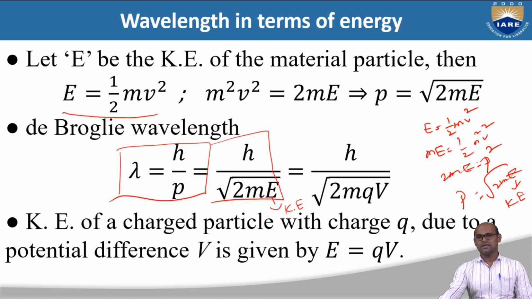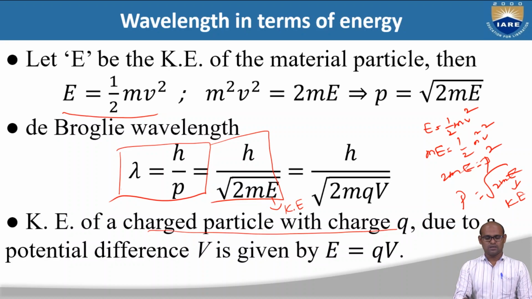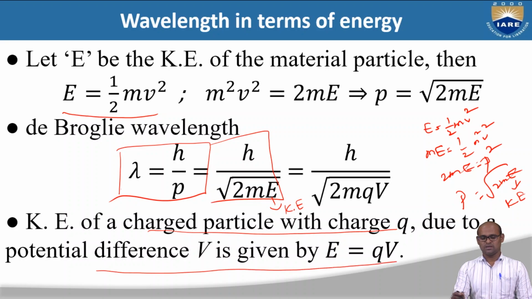So for a particle having kinetic energy E, you can write down the de Broglie wavelength, which is equal to h by square root 2mE. Now, if this material particle is a charged particle with charge q, then there will be a potential difference given by V, and the kinetic energy can be written as E is equal to qV. V is the potential and q is the charge. So now we know the kinetic energy for a charged particle.